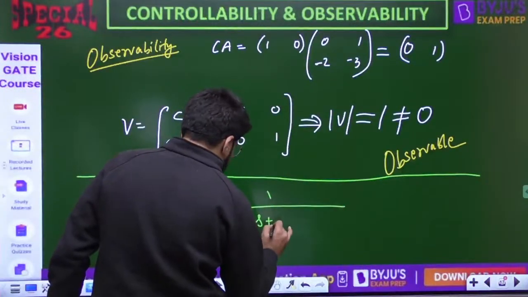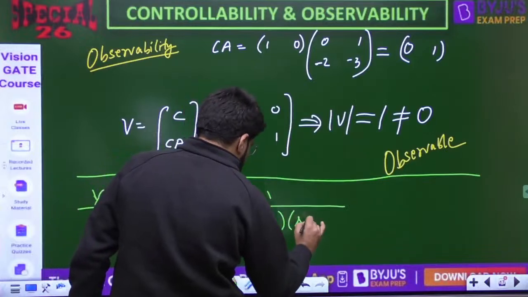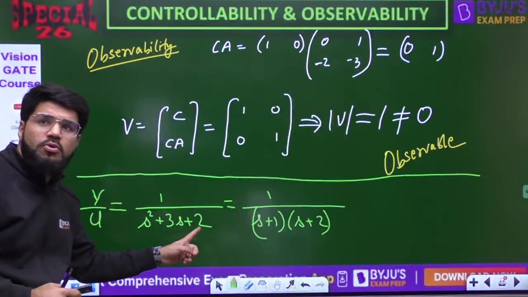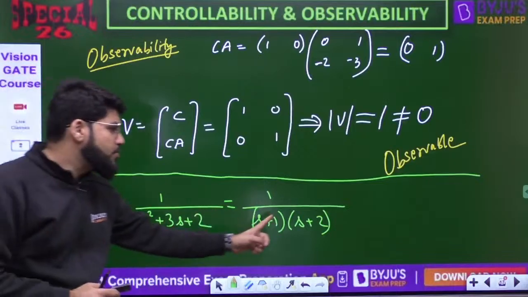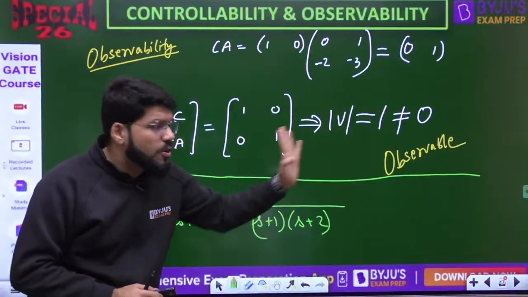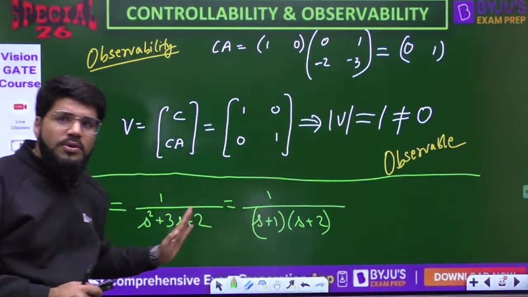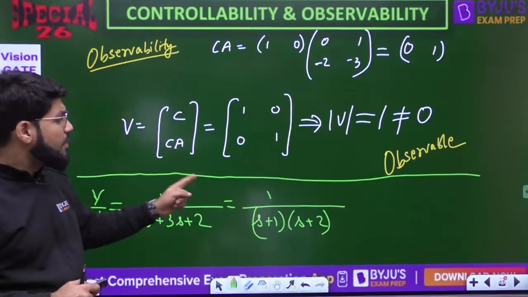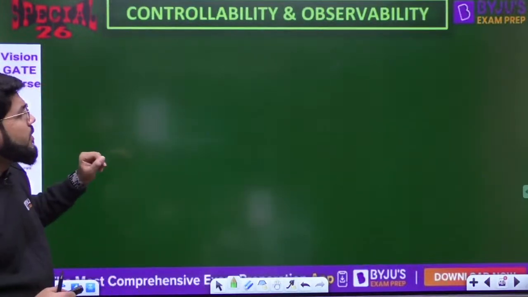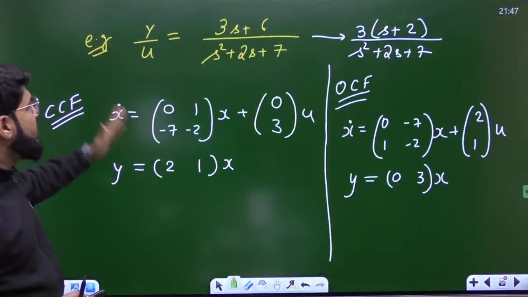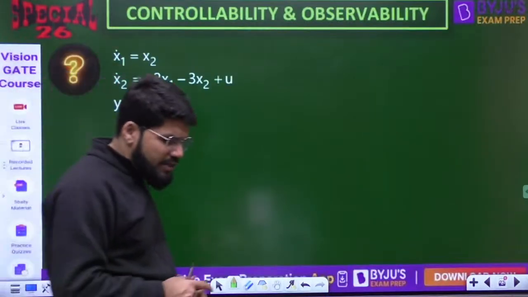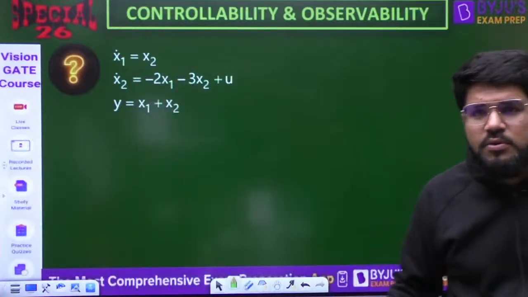1 upon S plus 1, S plus 2. This can be factorized: 1 plus 2 is 3, 1 into 2 is 2. So I have broken it into S plus 1, S plus 2. The result is observable. Before I tell you the trick, let me take one more example and then I will come back and explain the trick. Okay, this CCF is explained, second order and third order both. Now let's come to the next question, then we will conclude the trick.